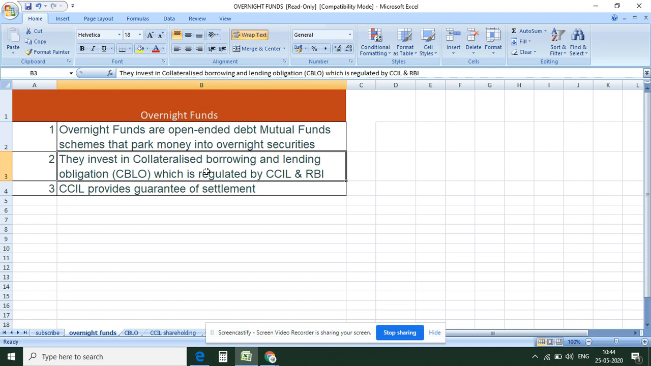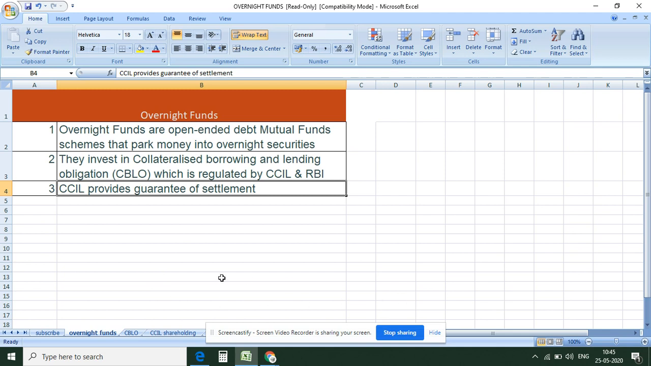And how it happens: there is a system called CBLO, Collateralized Borrowing and Lending Obligation, which is regulated by RBI and managed by CCIL. CCIL is the Clearing Corporation of India Limited, right? So in this case, what happens? People invest in the mutual fund, and the mutual fund gives loans to various financial institutions and banks for one day. And who takes the guarantee of the payment settlement? That is CCIL.